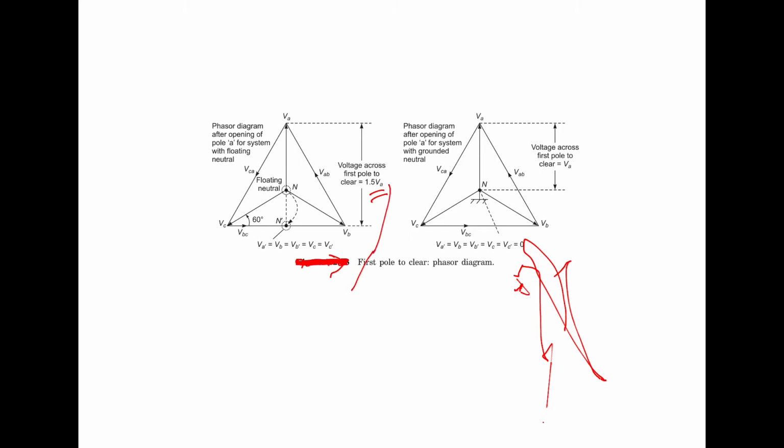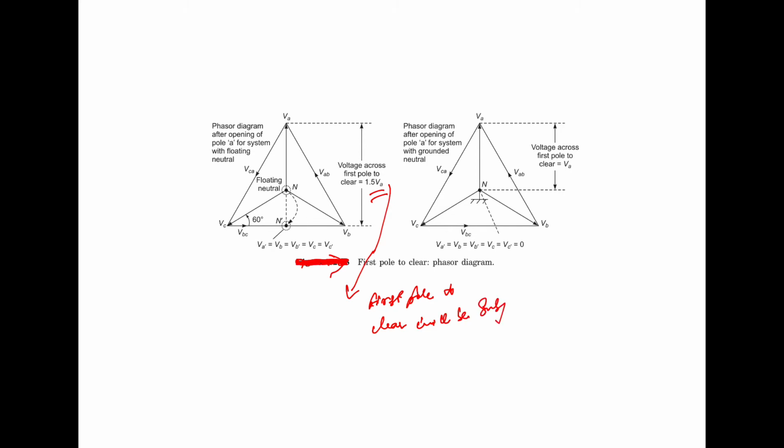That is, VA is the line to neutral voltage.